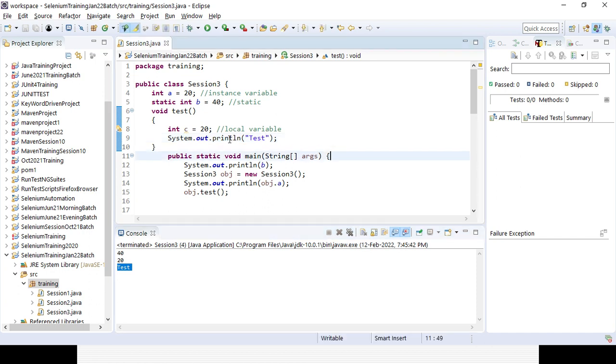Okay. So you can see there is a warning message, right? Because though I have defined the local variable C, it is not used anywhere. That is the reason it is giving me a warning. You can see the value of the local variable C is not used. So you get to know that you have defined something but did not use it. As and when I use it here, you can see the warning message will be gone. This is not a hard stopper, it is a warning to tell you that you have defined something but have not used it. It is not a hard stopper to failure, it's a warning in Java. It is giving you a suggestion.